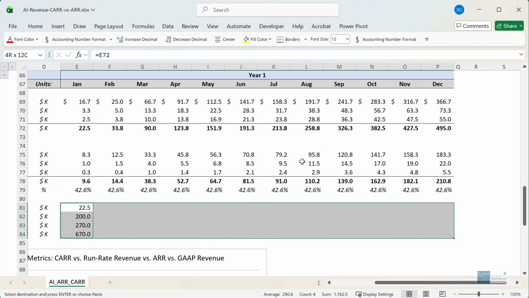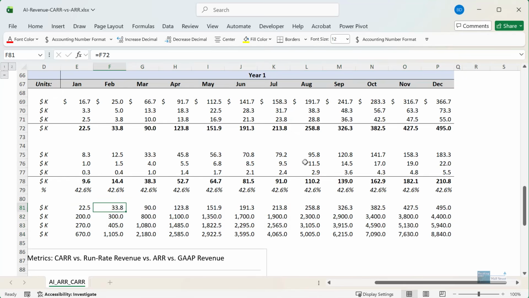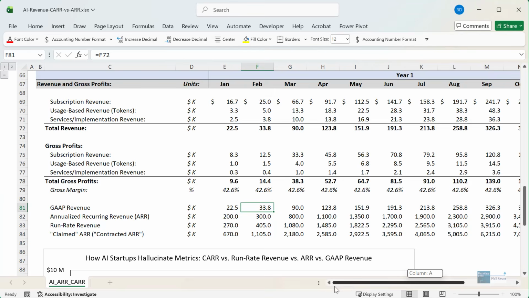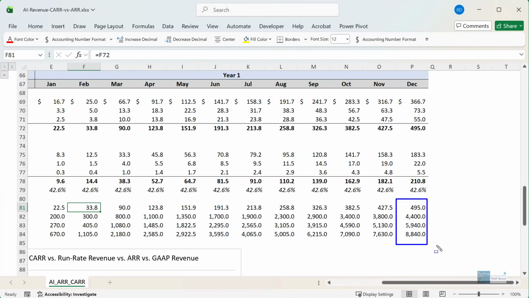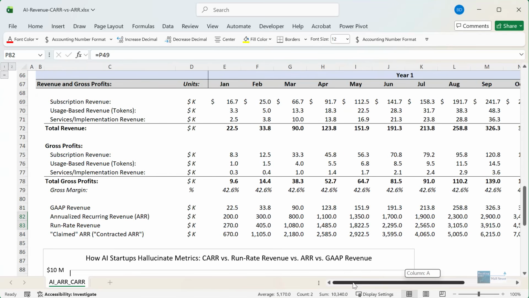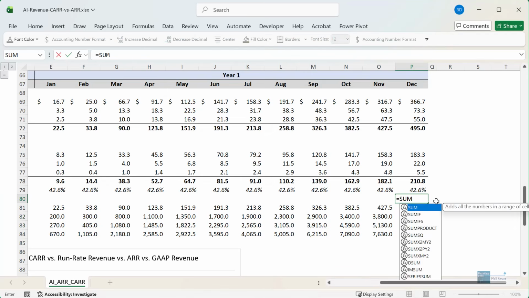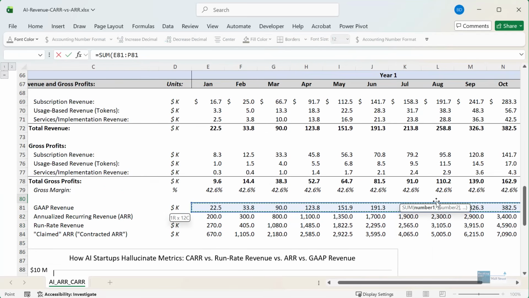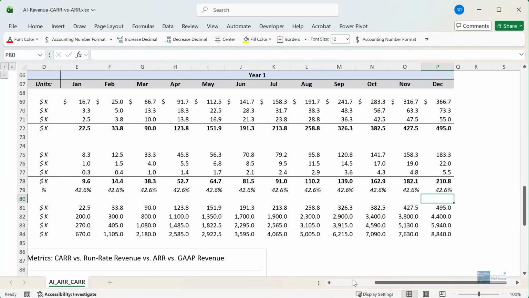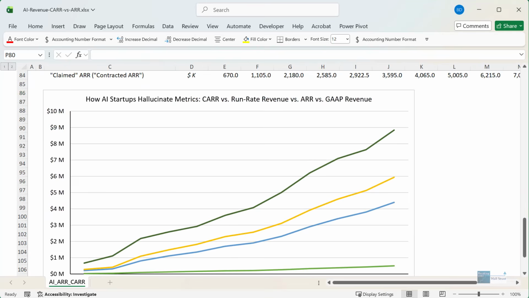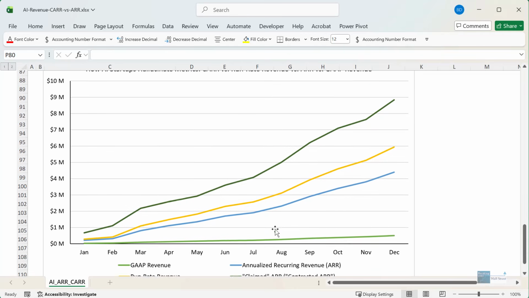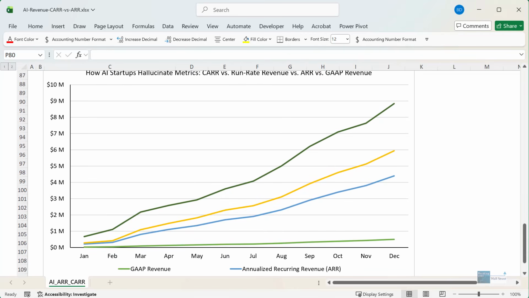And then if you copy this across, you can see that we get to the situation I outlined in the beginning before, that if you go based on the most aggressive definition, it looks like the company is up to 9 million annualized by the end. But if you go with saner definitions, it's more like 4 to 5 million. And if you actually look at revenue earned over the course of the year, it's more like 2.7 million. So that's the crux of the issue. And I think the graph makes it clear just how big a potential issue this is.